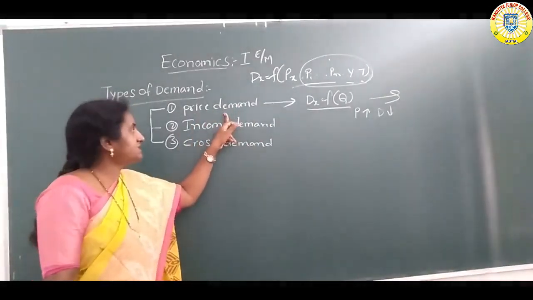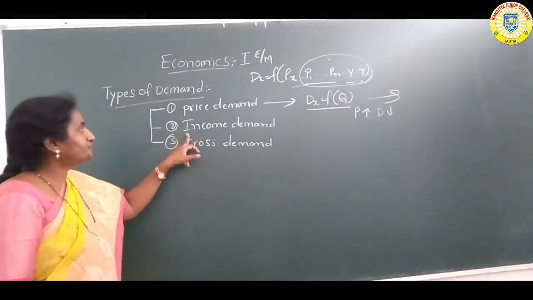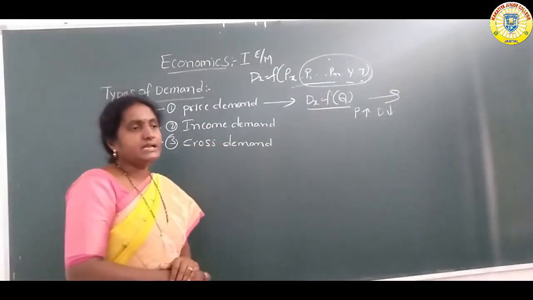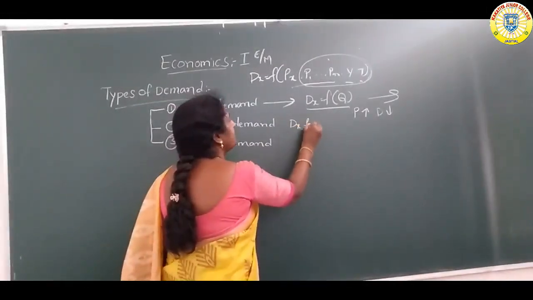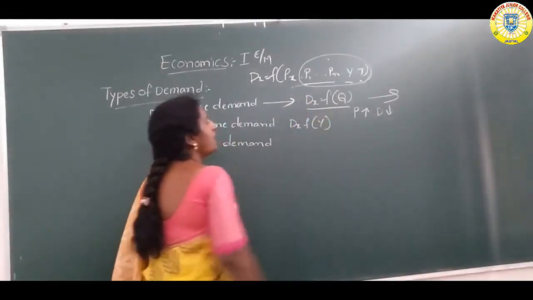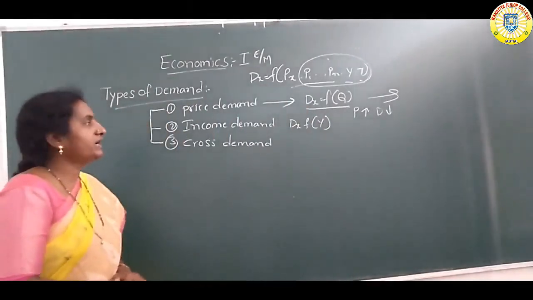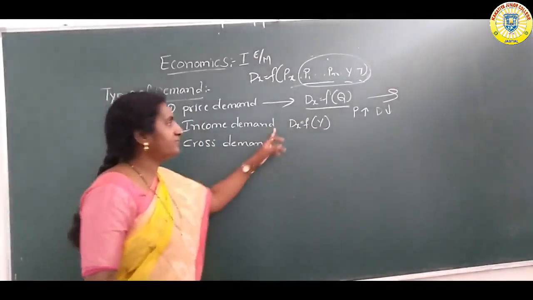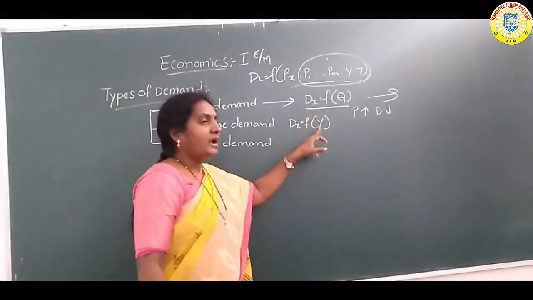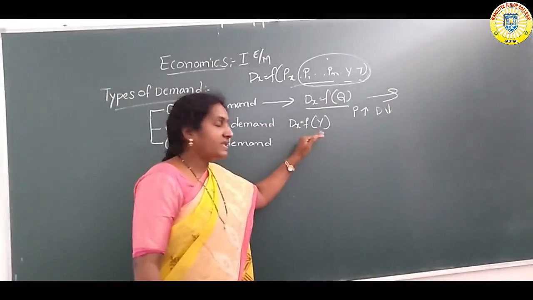Okay, next we discuss income demand. Income demand means the functional relationship between the income of the consumer and the quantity demanded.